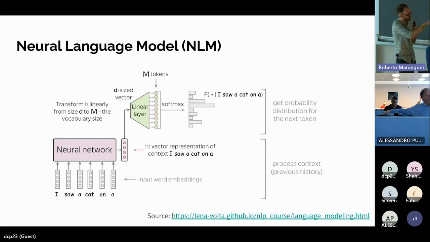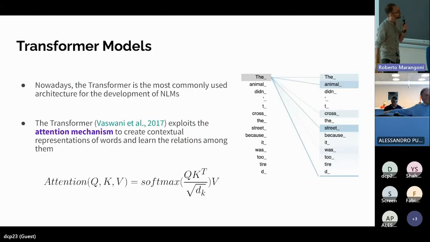From that day, 2003, until now, a lot of improvements have been made in this context. Nowadays, we are dealing specifically with transformer models. That is the most commonly used architecture for developing these models. The transformer, which was introduced in 2017, is a neural network architecture that exploits the so-called attention mechanism to create contextual representations of words and learn relations among them.